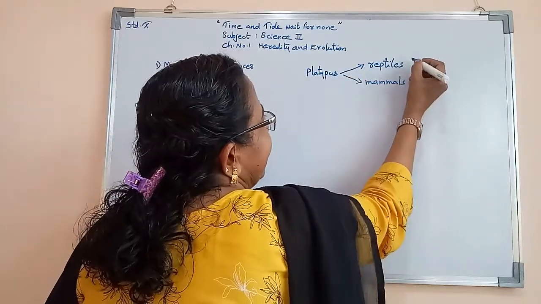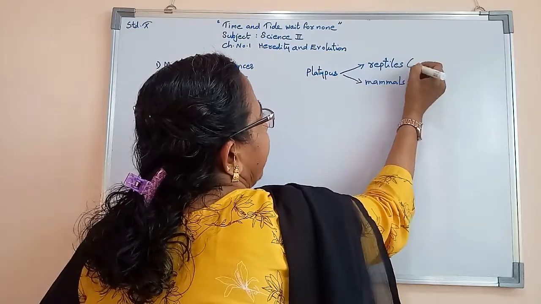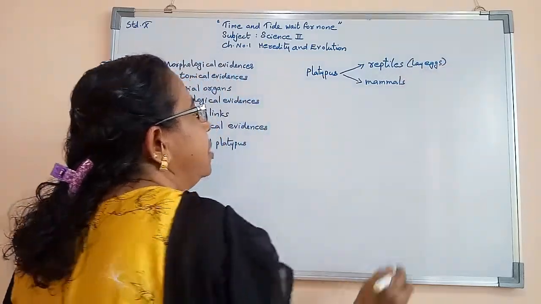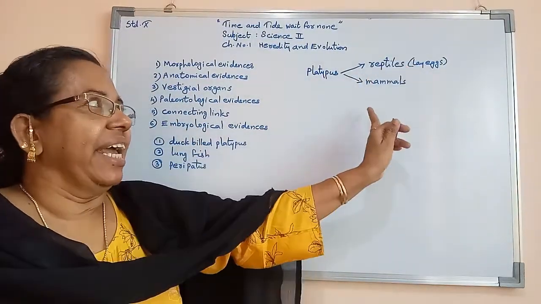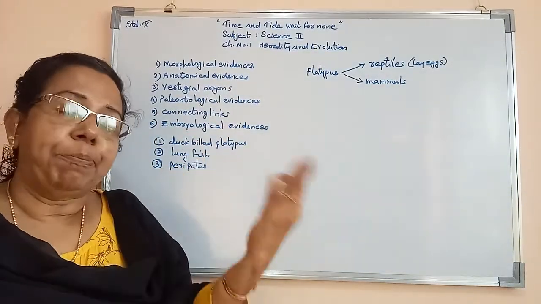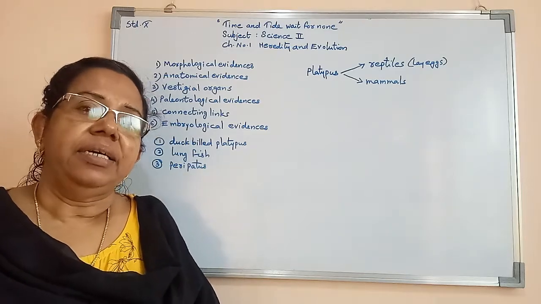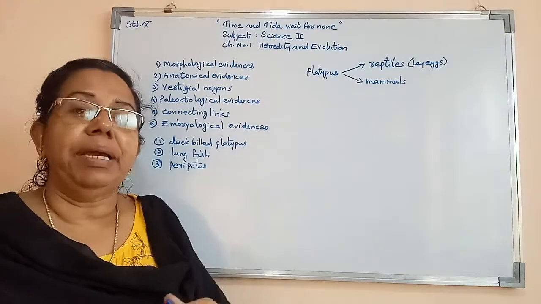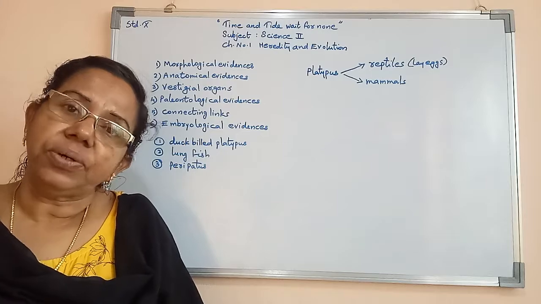Now, platypus has the capacity to lay eggs like reptiles. So we can say that platypus shows both animals' characters, a reptile's character as well as a mammal's character. Reptiles means what? Snakes, crocodiles, lizards. And mammals means all milk giving animals. Their character also it shows.